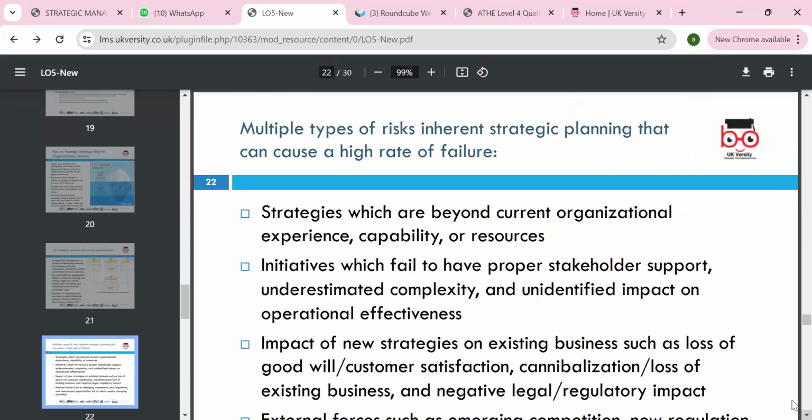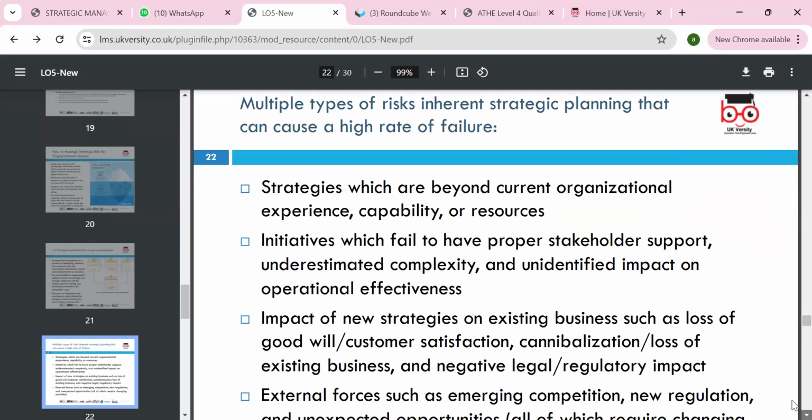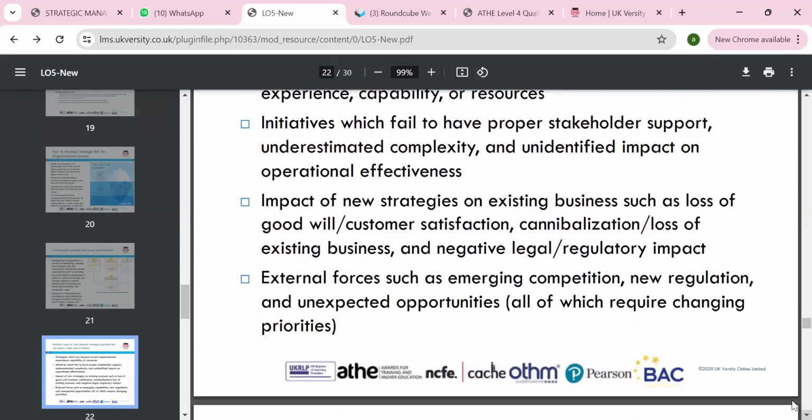You have to look at the risks that can be inherent in a strategy beyond the current organizational experience: the capacity and ability to change and renew strategies, existing businesses, losses, goodwill, and reputation. Thus, we can restructure the organization.